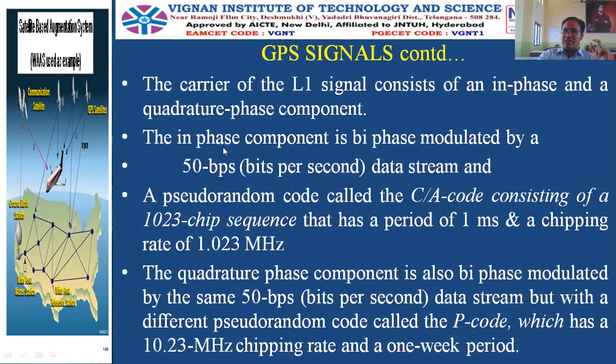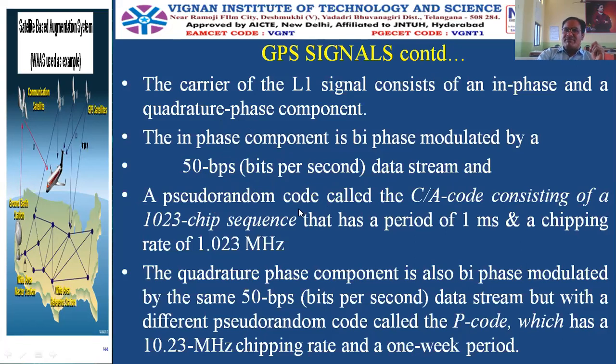This is all about the in-phase component. Please make a note of this point also. The in-phase component is biphase modulated by a 50 bits per second data stream. So what is modulation? Modulation is the process of changing any of the characteristics of the carrier signal in accordance with the instantaneous values of the modulating signal. So what is the modulating signal? This data stream, 50 bits per second data stream. So this will modulate the in-phase component.